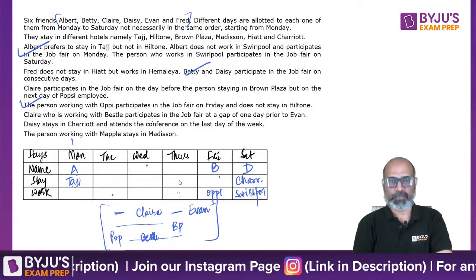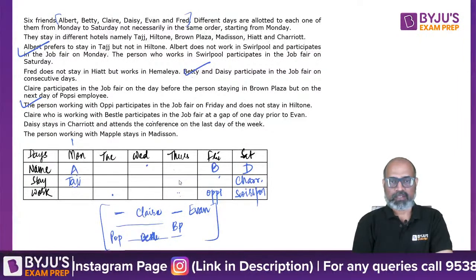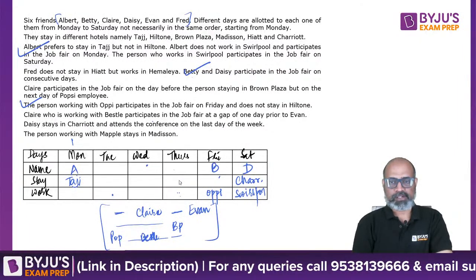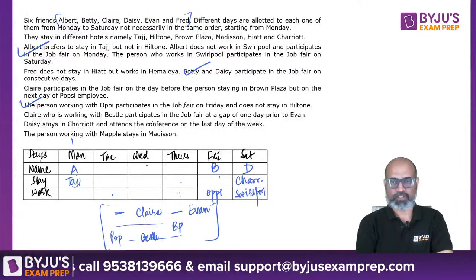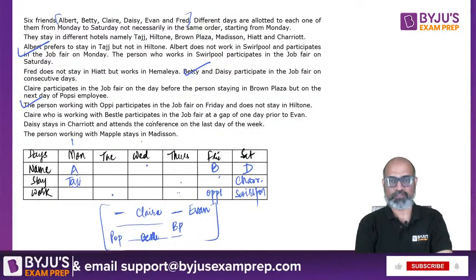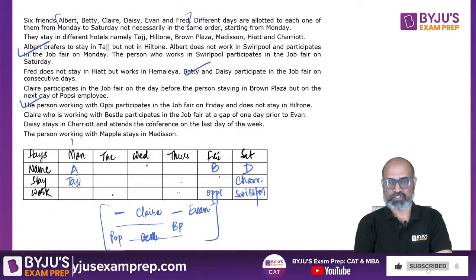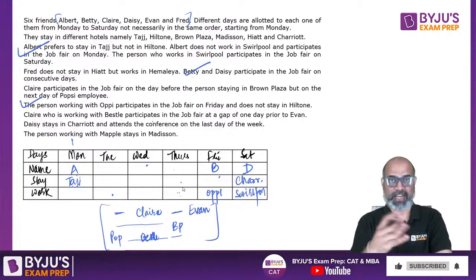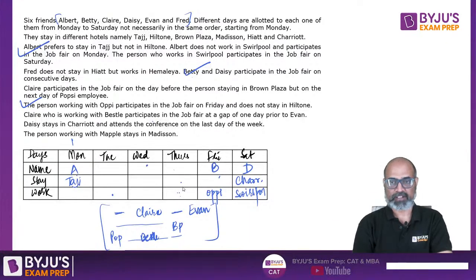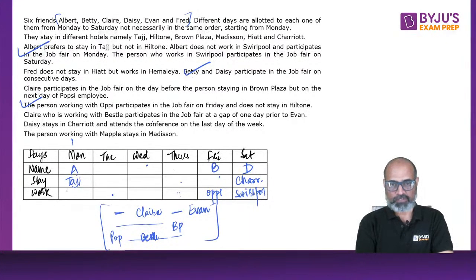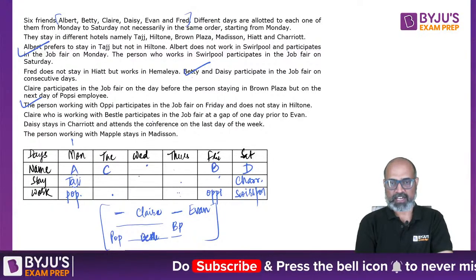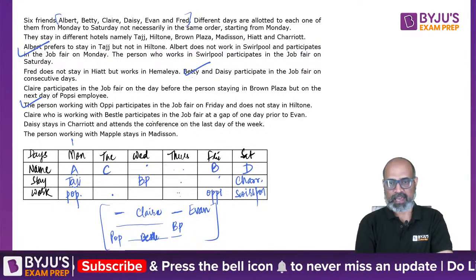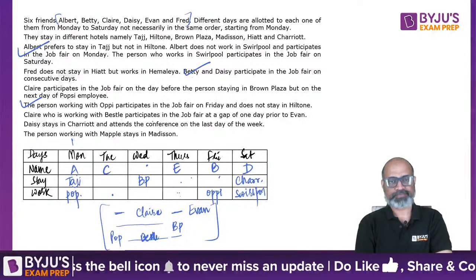But the problem would be, where will Yvonne go? E will be missing, right? Because we have Claire, who is working with Basil, participates in the job fair at a gap of 1 day prior to Yvonne. So Yvonne is there 1 day prior. So the only place where Popsy can go is Monday. Then we can have Claire. Then we can have the person who is BP. And we can have Yvonne over here.